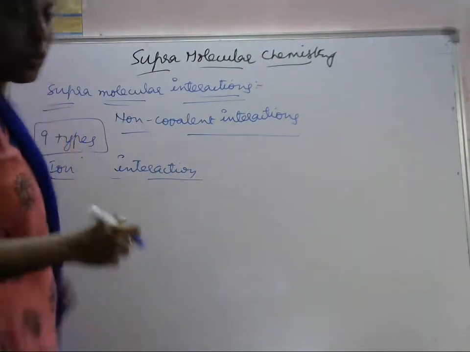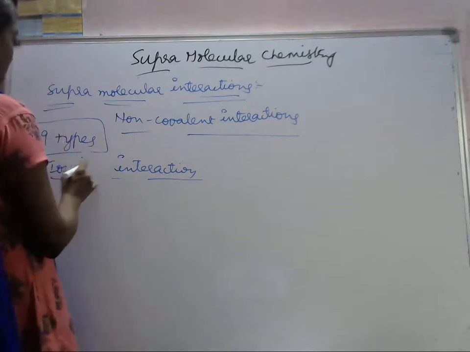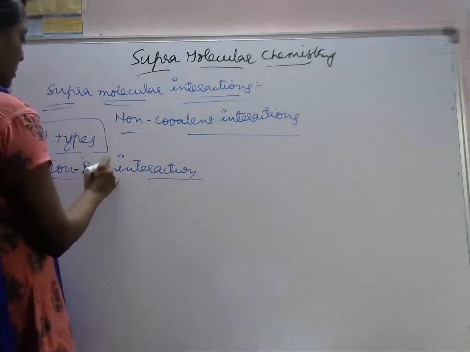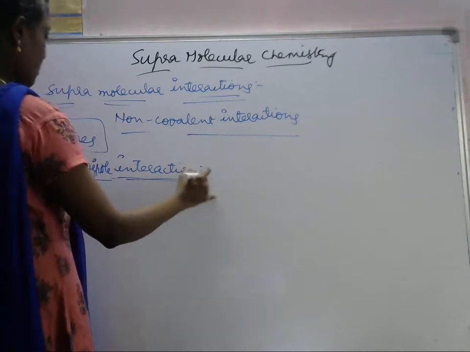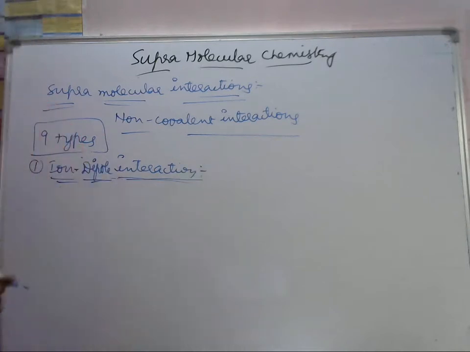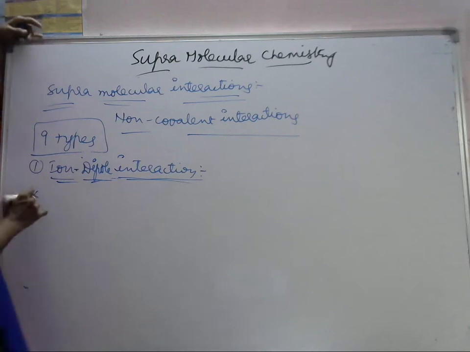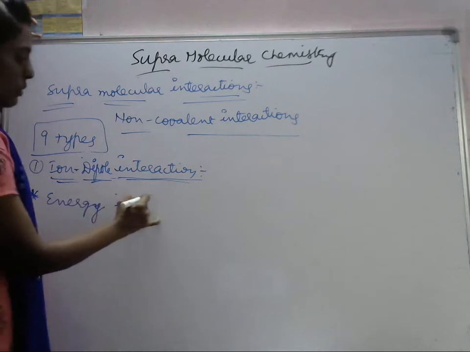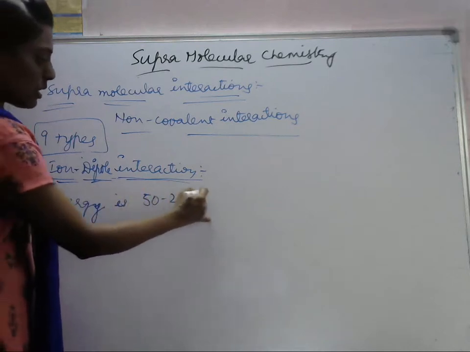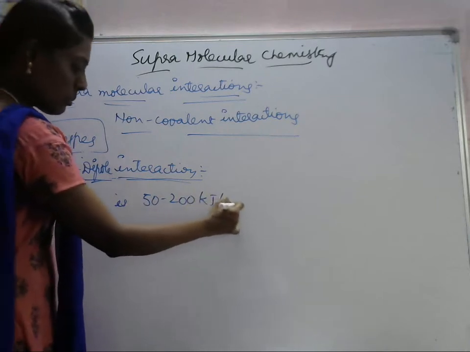This is the ion to dipole interaction. Next one. Ion to dipole interaction. So what is the energy of this one? Its energy is between 50 to 200 kilojoule per mole.